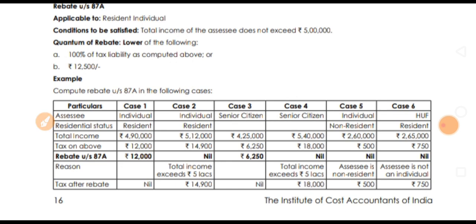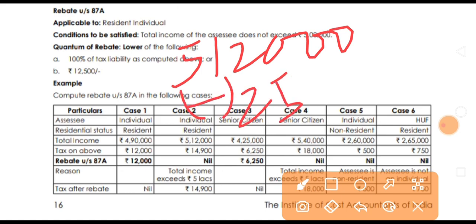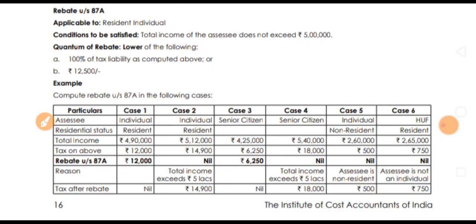Next 2,50,000 at 5% is 12,500. Then 5,12,000 minus 5,00,000 leaves the remaining 12,000, which is taxed at 20%.